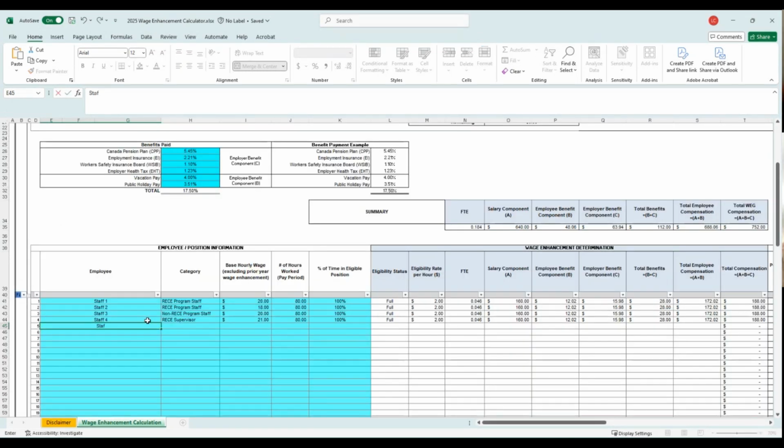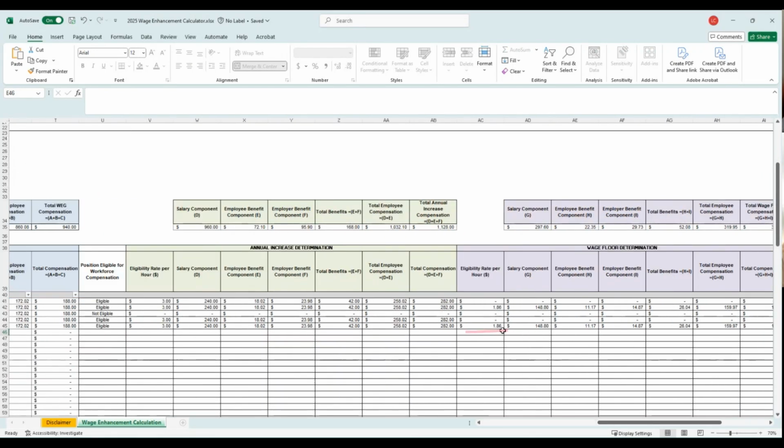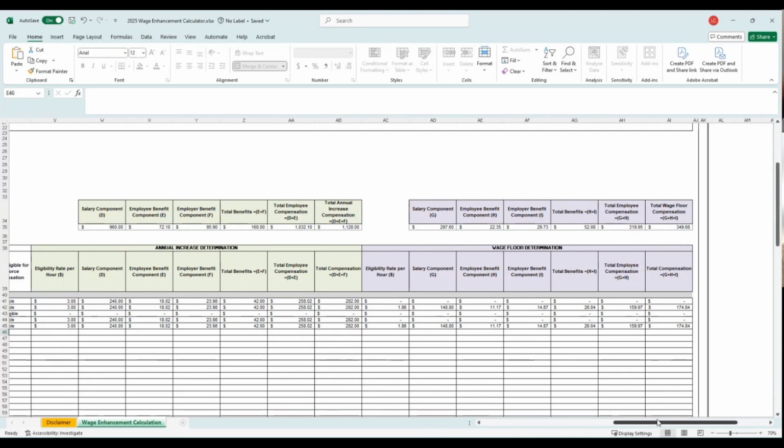So I'll provide an example as well of a home visitor that would qualify for wage floor funding. So we'll pick REC home visitor. Supervisor and home visitors both have the same cap, so it would apply equally for supervisors and home visitors. If they were earning $19 an hour, working 80 hours, all in an eligible position, they'd be eligible for the full $2 an hour in WEG, $3 annual increase, and again, $1.86 to bring them up to the home visitor wage floor of $25.86, and the total compensation for each of those sections.